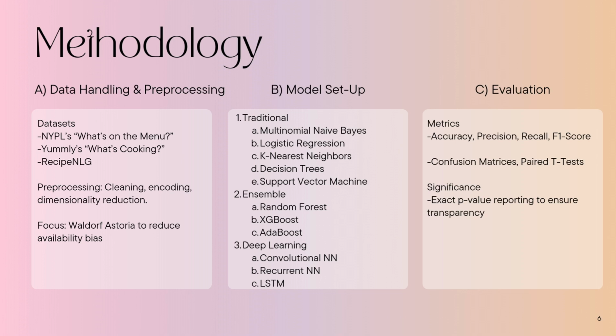Finally, evaluation metrics assessed model performance through accuracy, precision, recall, and F1 scores, with confusion matrices offering deeper insights. Stratified sampling managed class imbalances, and paired t-tests ensured statistical rigor with a significance threshold of 0.05. Notably, instead of relying solely on binary significance indicators, we reported exact p-values for greater transparency. This comprehensive methodology allowed for a detailed analysis of model performance and lay the foundation for improving cuisine classification.